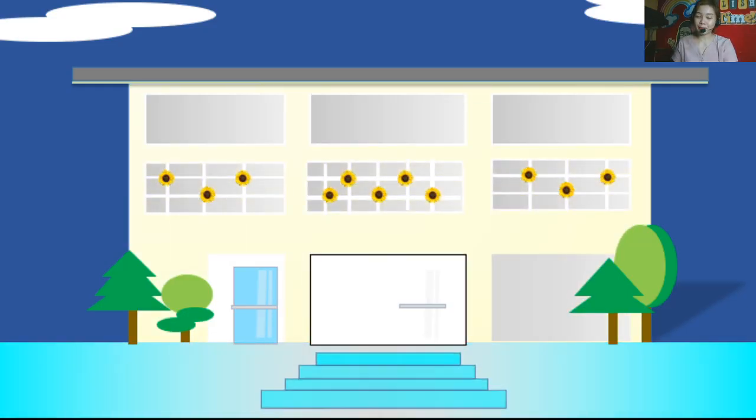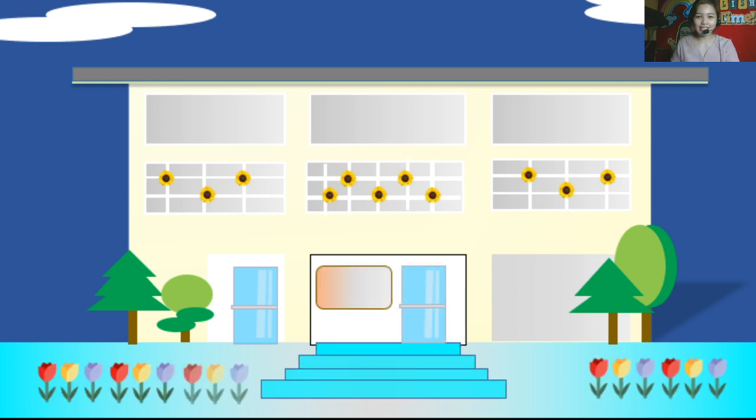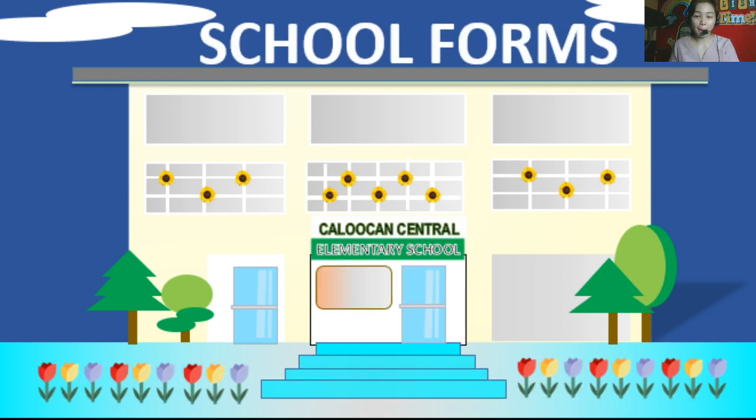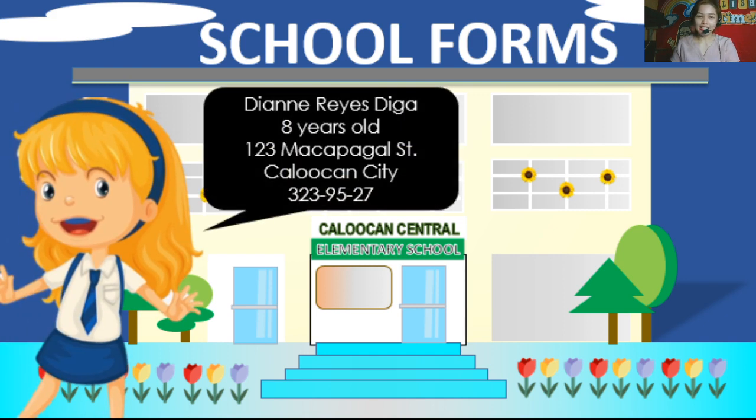Now, last time in the previous lesson, we discussed how to fill up school forms accurately, right? So now, let's apply your knowledge in this lesson. I have here a new enrollee, a transferee, and she really wants to enroll in our school. These are her information. Her name is Diane Reyes Diga.